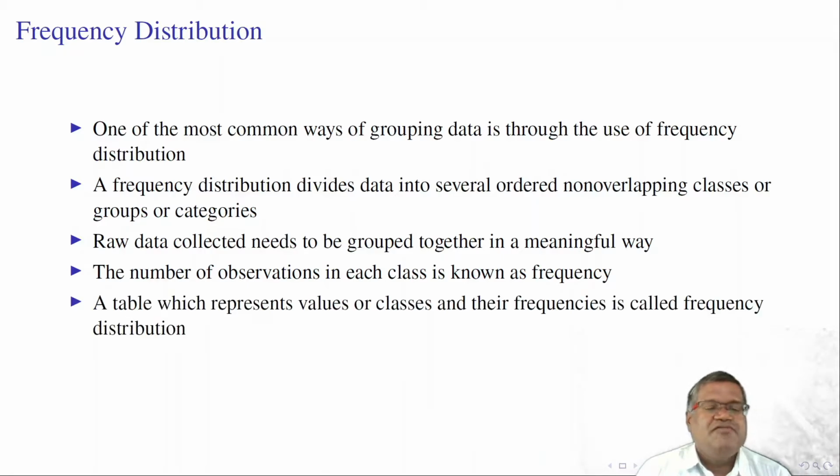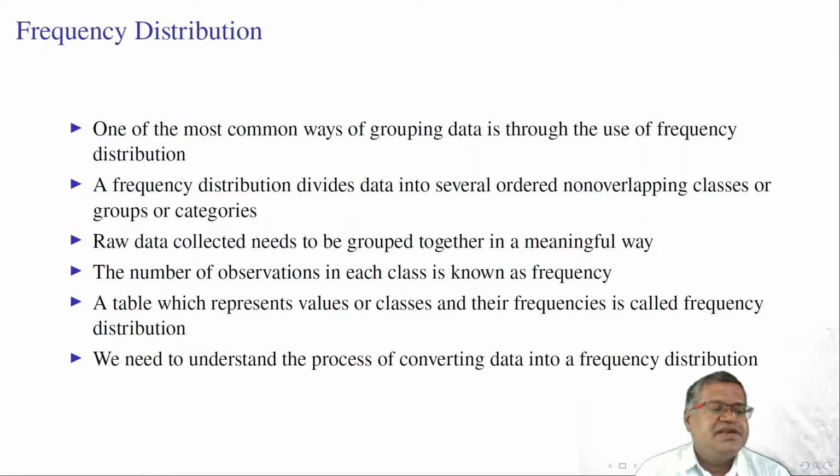A table which represents values or classes and their frequencies is called a frequency distribution. Data arranged in accordance with the variable and the number of times the variable occurred is called a frequency distribution.